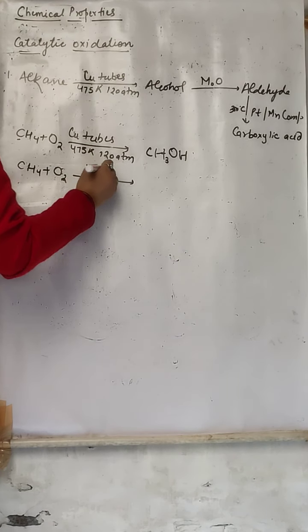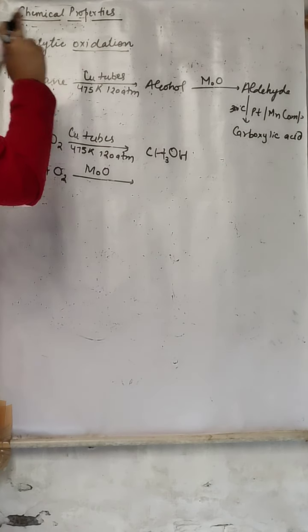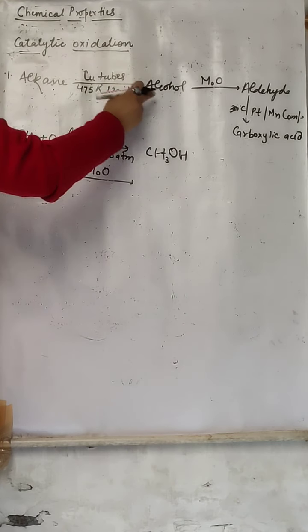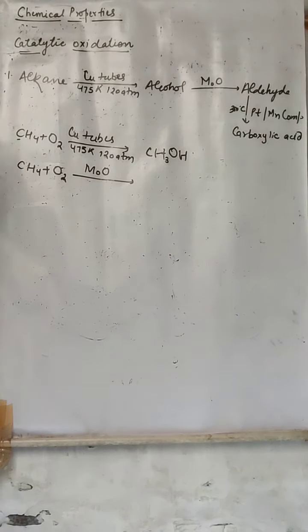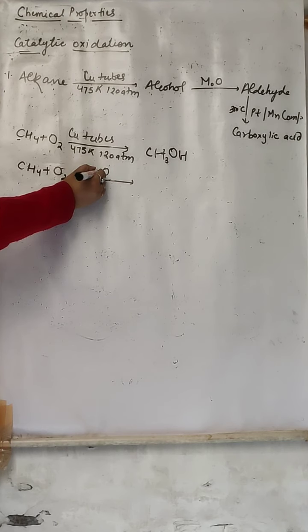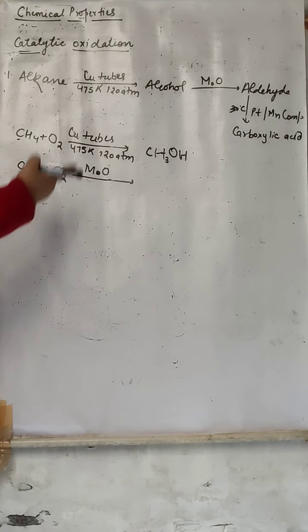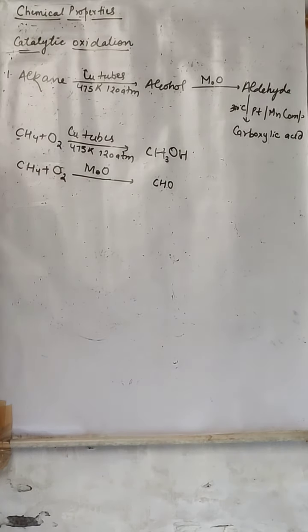of catalyst MoO, molybdenum oxide, they will always form aldehyde. Always remember, whenever an alkane undergoes catalytic oxidation, first it forms alcohol, then it forms aldehyde, then it forms carboxylic acid in the presence of certain catalysts. So this methane reacts with oxygen in the presence of molybdenum oxide. What will happen? They are going to form aldehyde. Aldehyde itself has carbon, that is CHO.